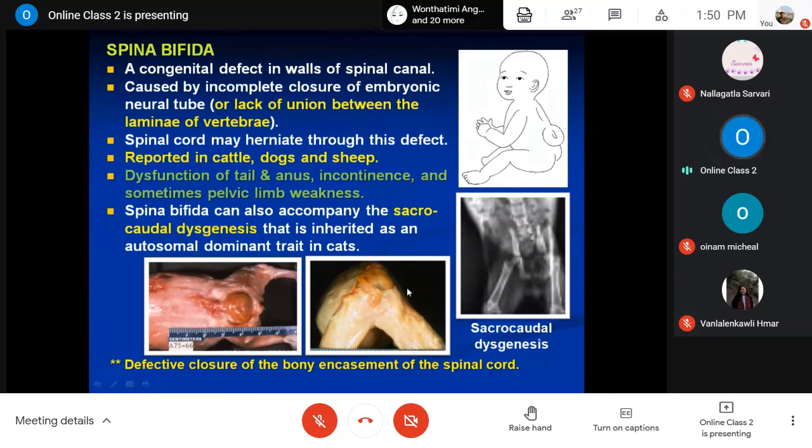In this case, the spinal cord may herniate, protruding through this defect.